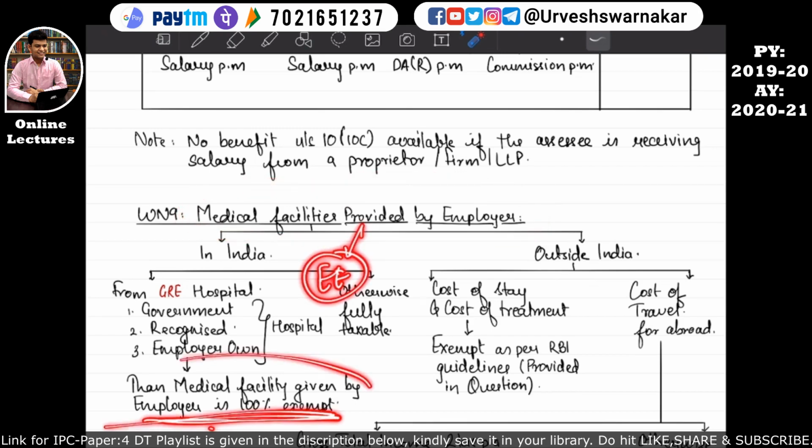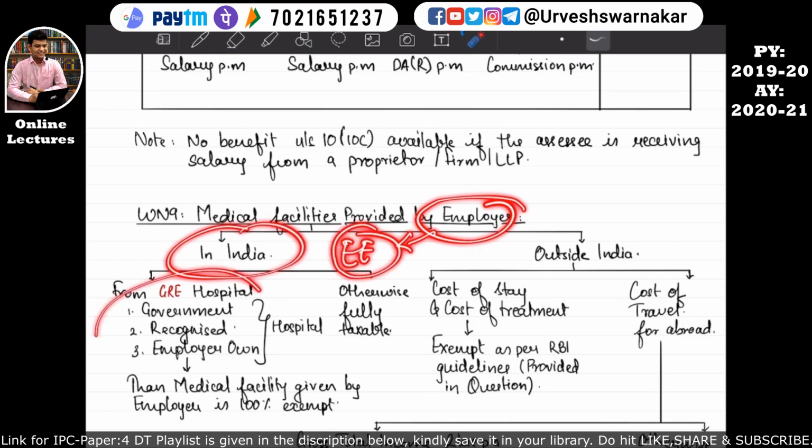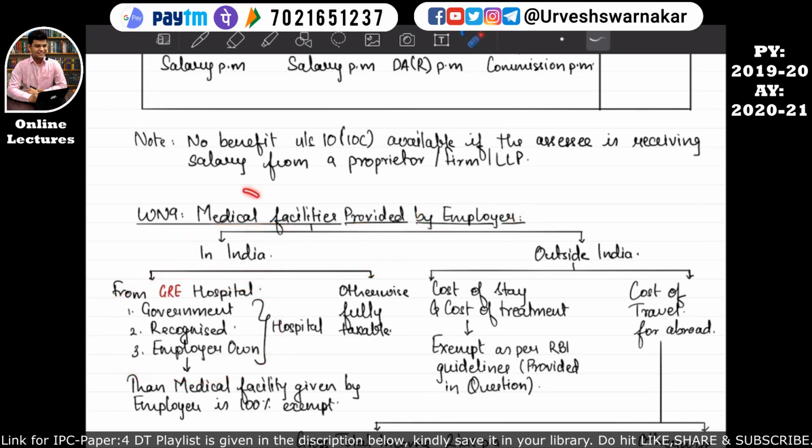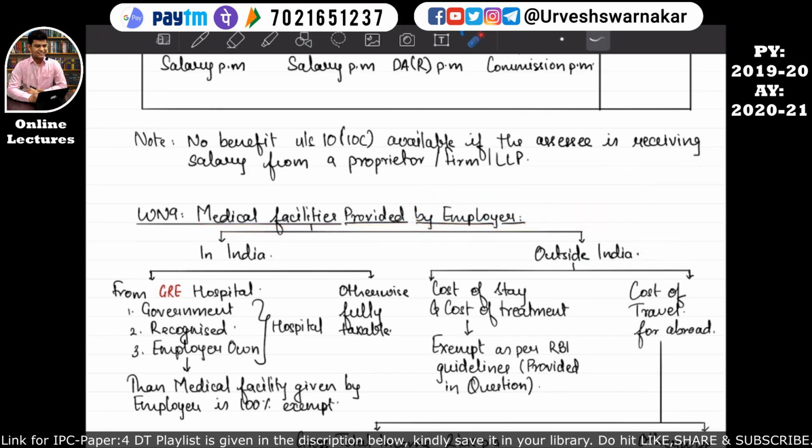That is what is given here. Otherwise, if the employer provides the medical facility to the employee in India in a hospital other than these, then whatever medical facility has been provided will be fully taxable. I hope this is quite clear and self-explanatory. But if the medical facility has been provided outside India, what facilities are covered? Let's understand: cost of stay and cost of treatment.